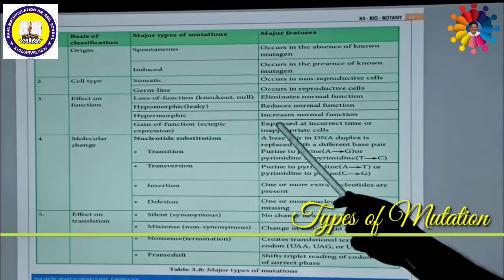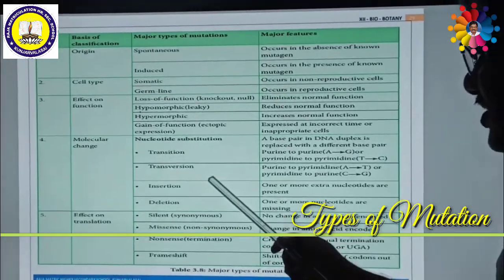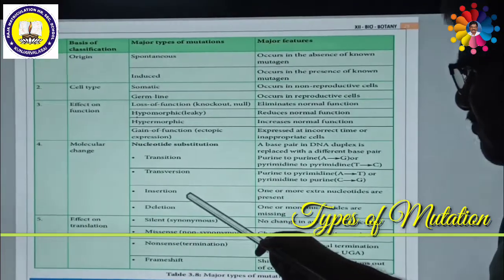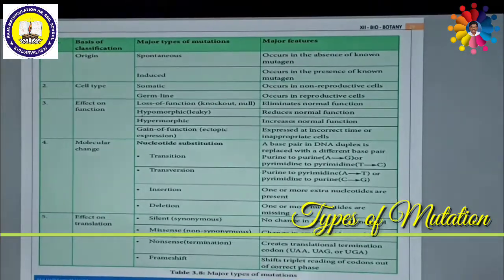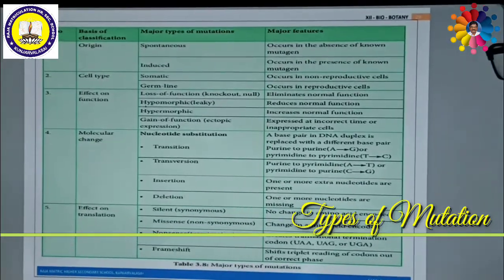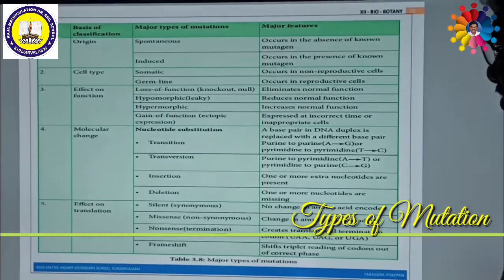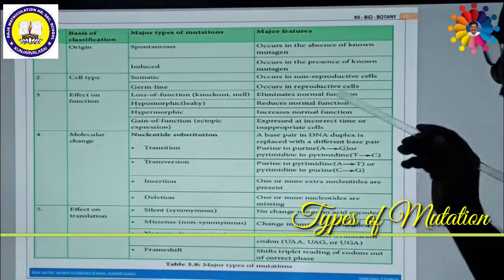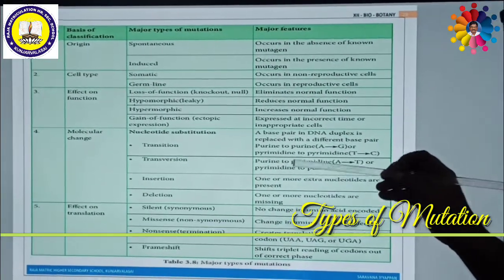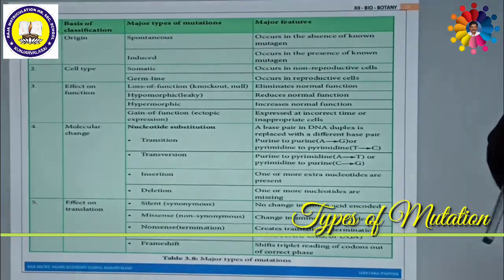These are broadly divided into 4 different types: transition, transversion, insertion, and deletion. Before we discuss transition and transversion, we should understand what purine and pyrimidine are.